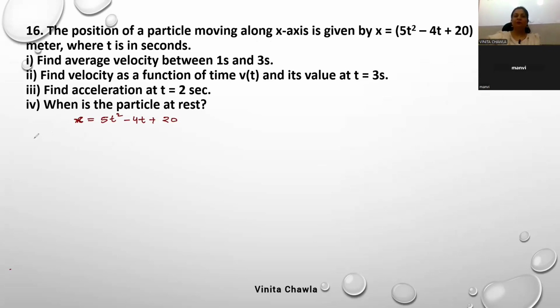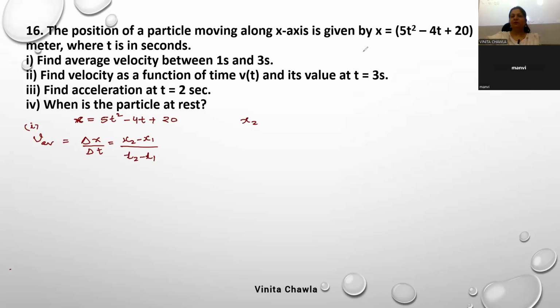How do we find average velocity? Average velocity is delta x by delta t. This is first part. Average velocity is delta x by delta t. Okay. So we have to find distance covered in total distance और ये 1 second और 3 second के बीच में ना कितना cover हुआ and time. So we write this as x2 minus x1 upon t2 minus t1. ठीक है?